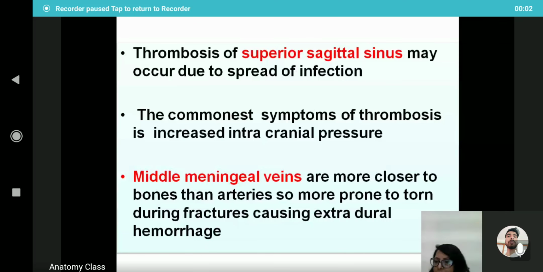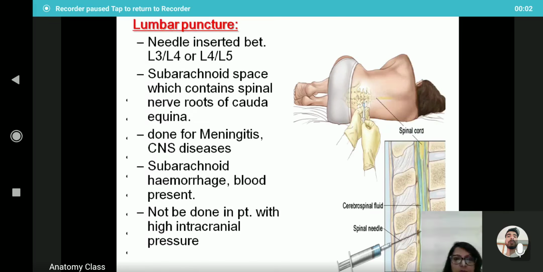So do you have any queries till now? Anybody? Rishabh? Rishabh, are you there? Nilambari? Nilambari, are you there? Yes, ma'am. Okay. Do you have any queries? No, ma'am. So anybody, do you have any queries? You can ask.